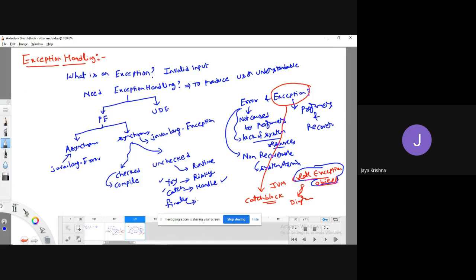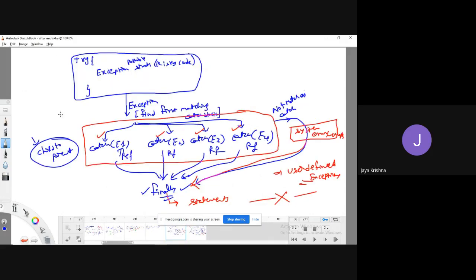And finally block is meant to execute irrespective of whether an exception is raised or not. If exception is raised, there is no problem, finally block will be executed. If exception is not raised, there is no problem, finally block is going to execute, right? So this flow also I have explained clearly through this diagram.